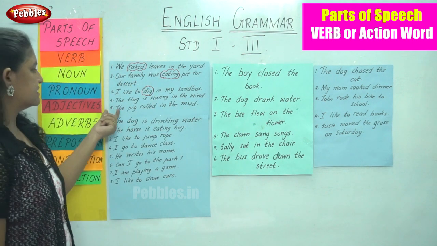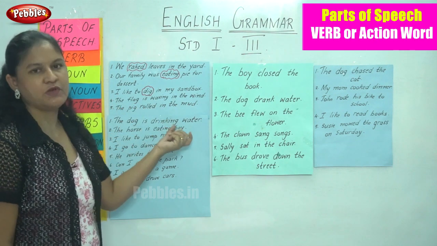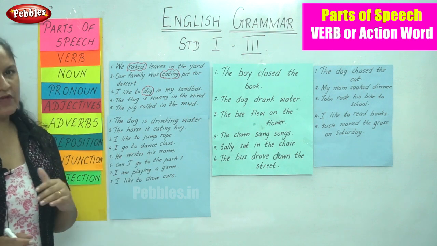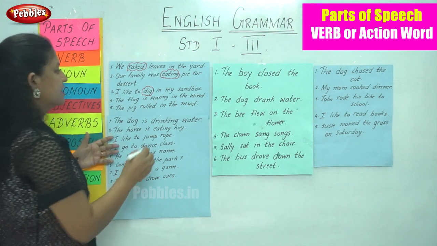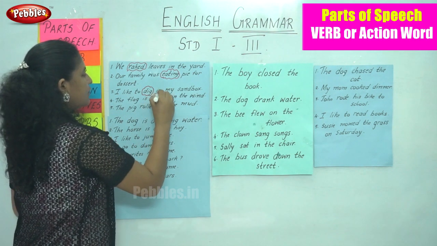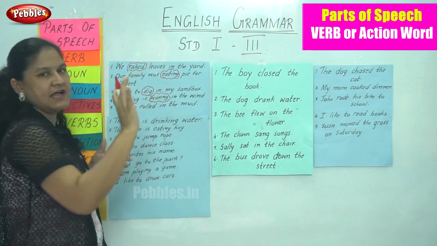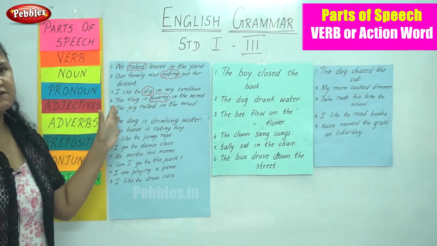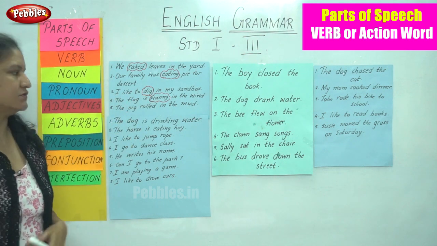The next sentence is, the flag is waving in the wind. So what is the flag doing? It is waving. So the action done is waving. Like we wave our hands to say goodbye, the flag for the wind is waving, that is moving about.